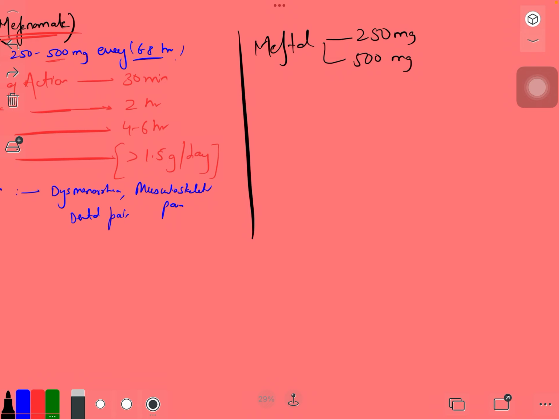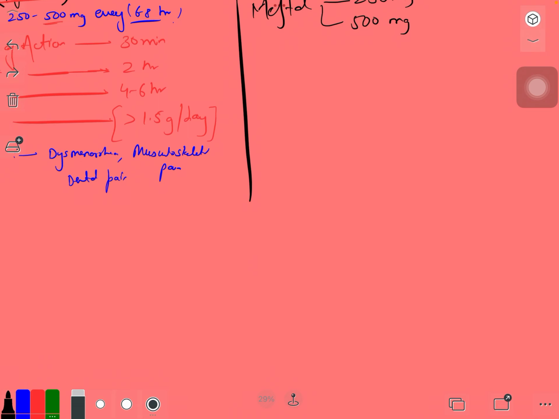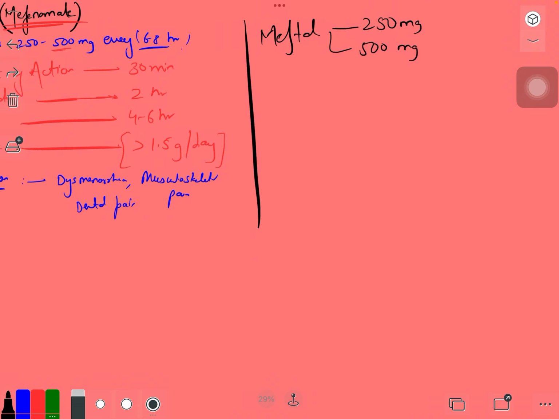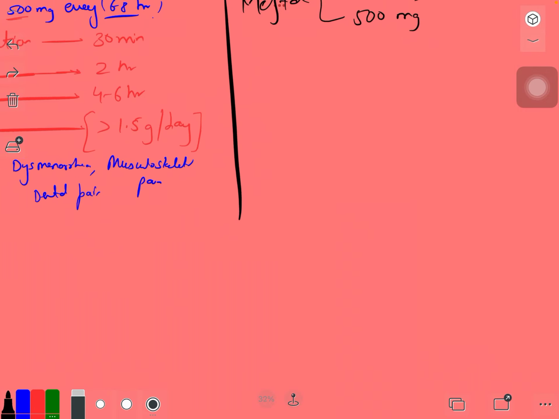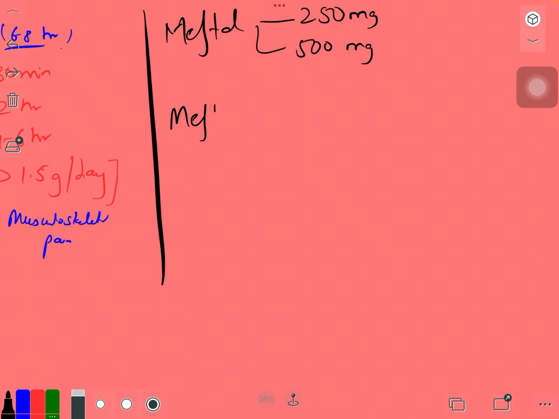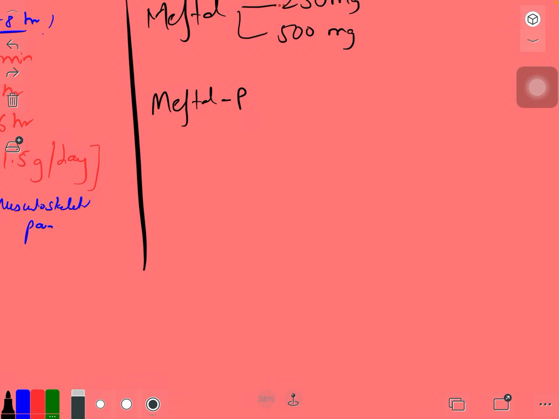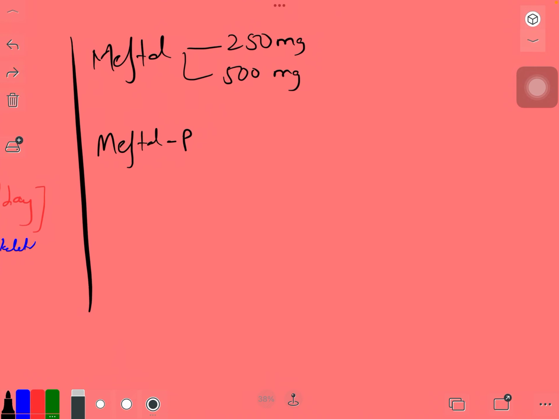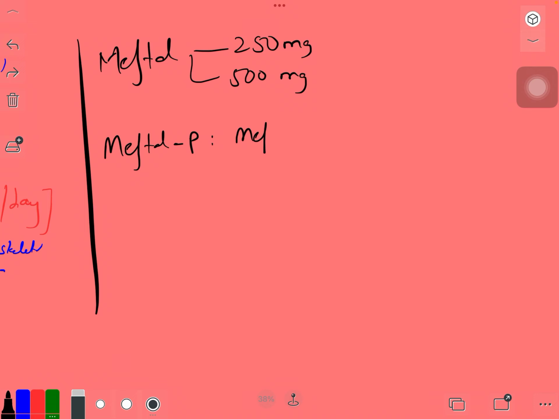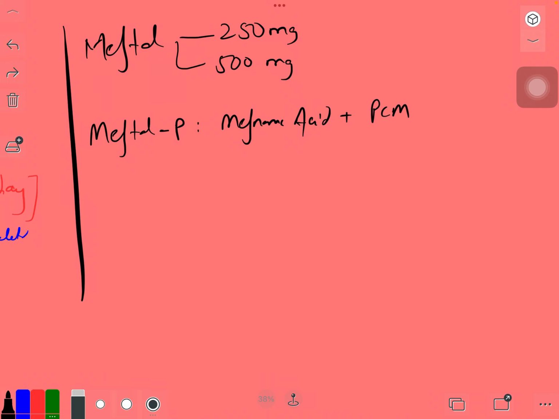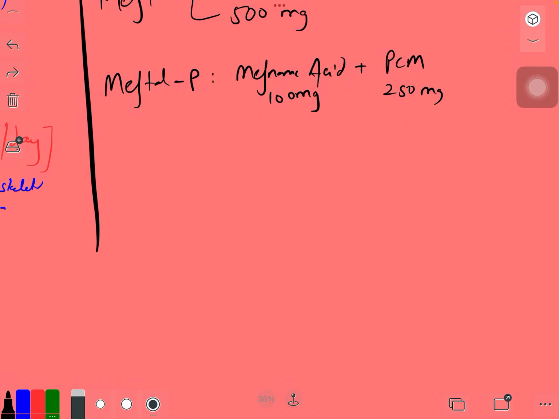Next is Ponstan, which is again the same. Then there are combinations: Meftal P, Meftal Spas, and so on. Meftal P is mefenamic acid plus P, which stands for paracetamol, so PCM. Mefenamic acid is about 100 mg plus paracetamol 250 mg.